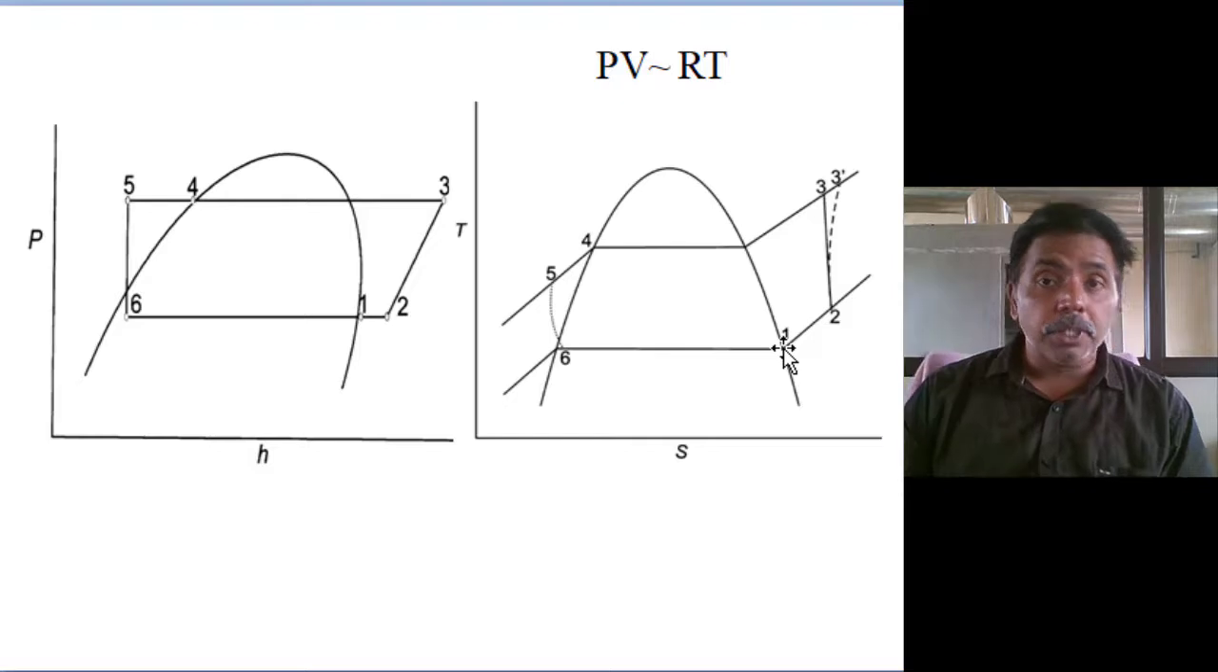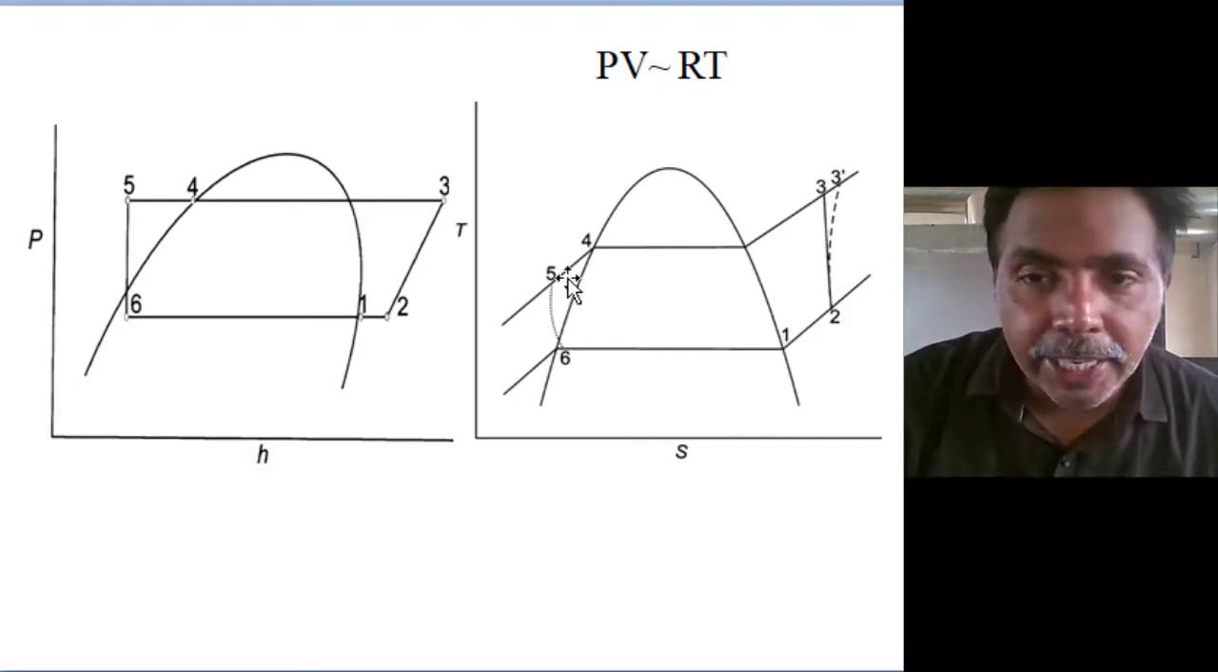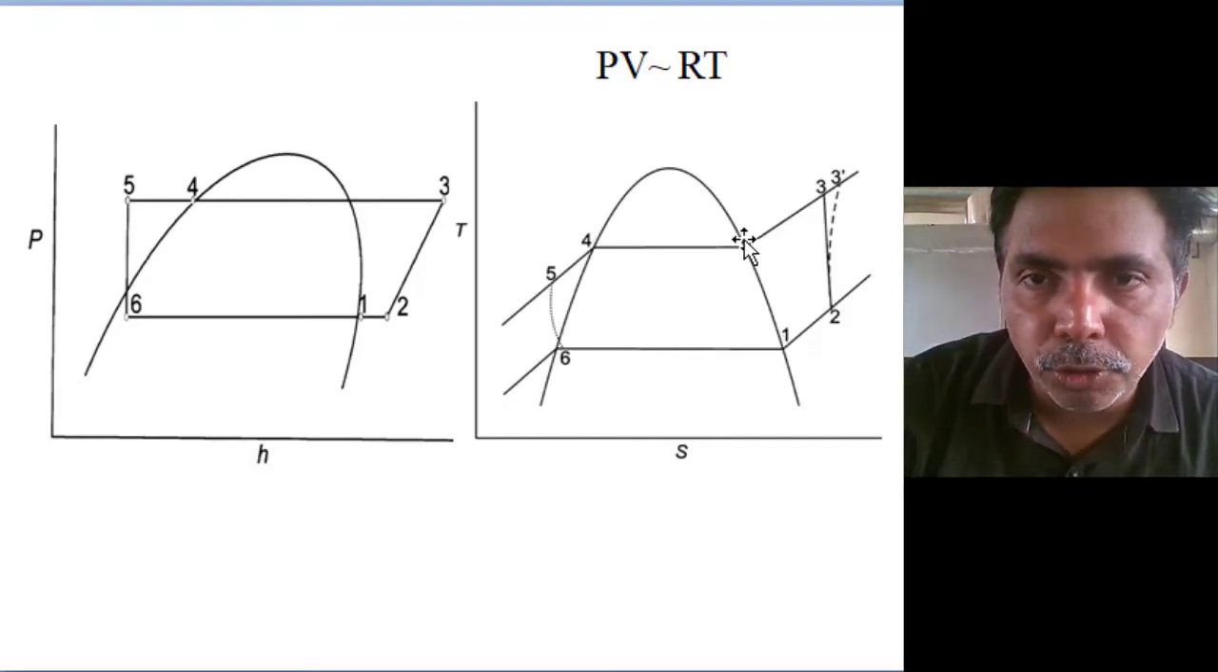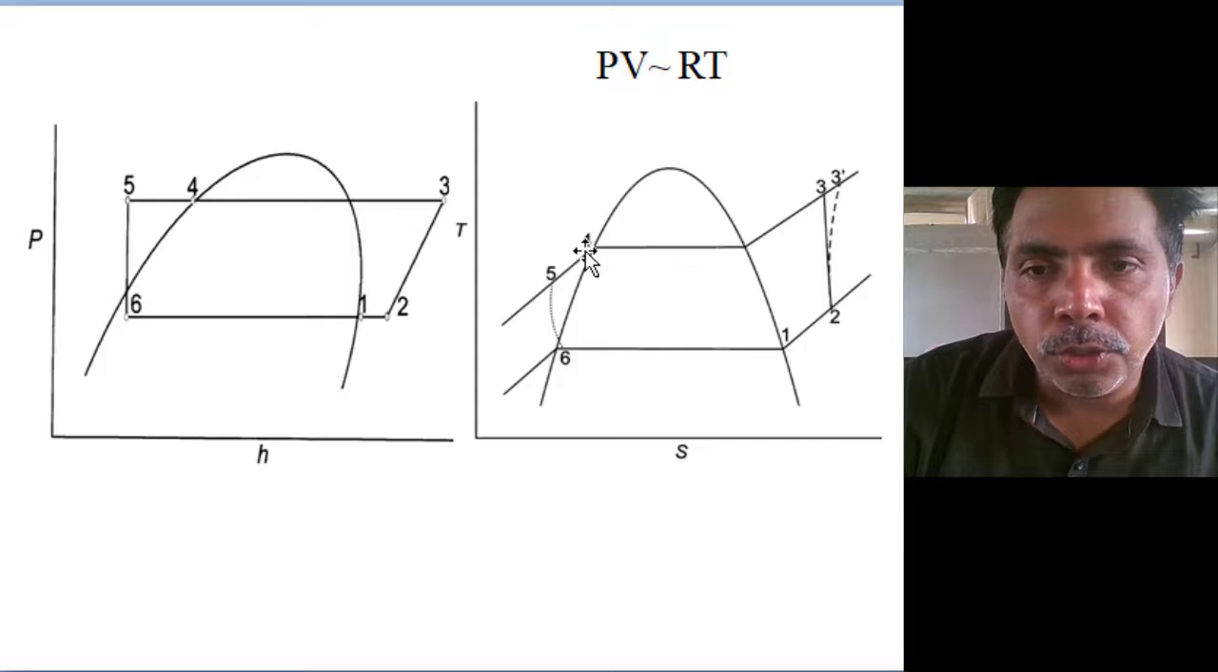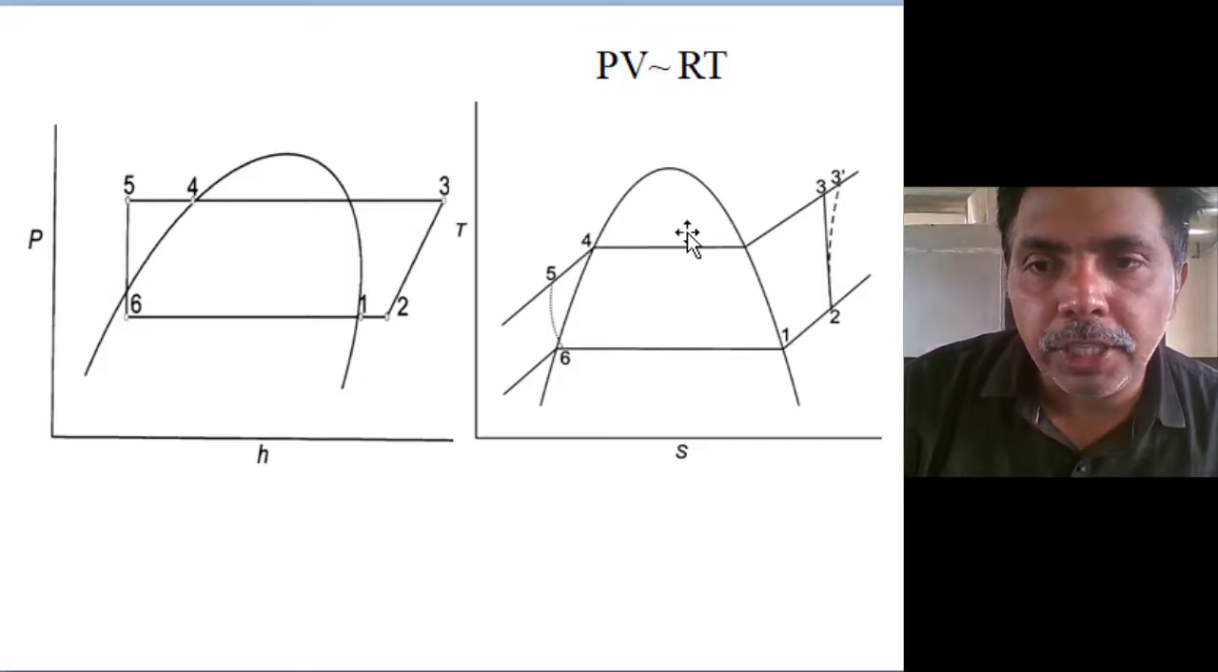What is my purpose? To reject the heat. At high pressure, the latent heat of rejection is low. Sensible heat rejection is easy, while latent heat rejection is time consuming. So as we raise the pressure, the latent heat rejection is reducing.